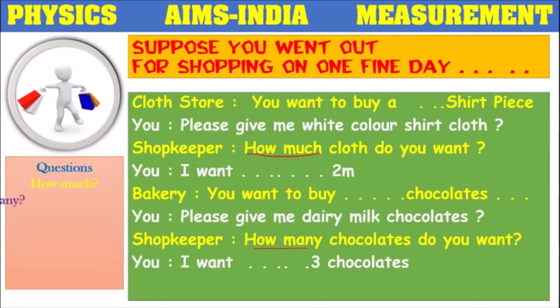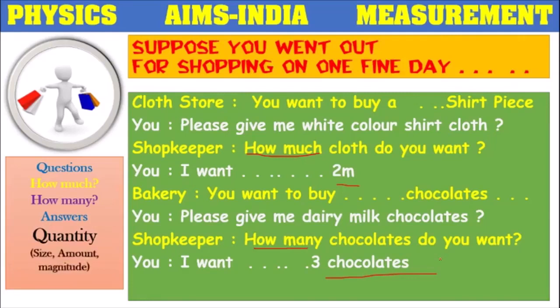For these kinds of questions, how much and how many, you will also get some answers like 2 meter, 3 chocolates. So this is called a quantity. It means the size of the object, the amount of the object, or the magnitude of the object which you want to buy.